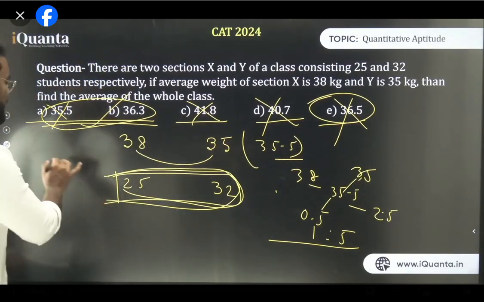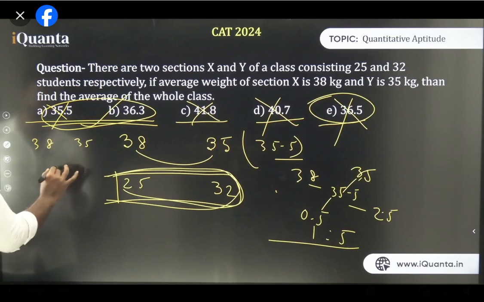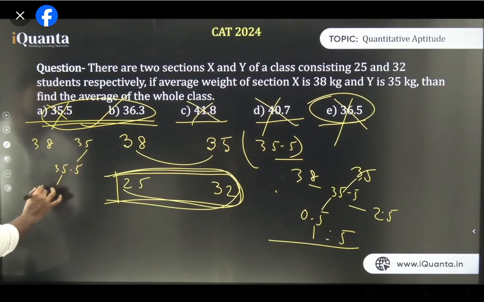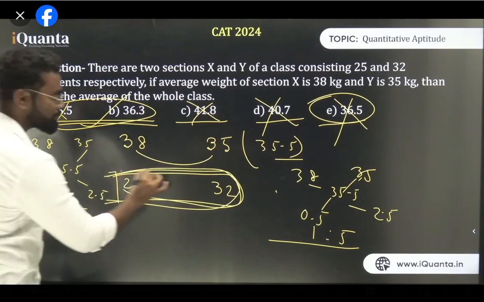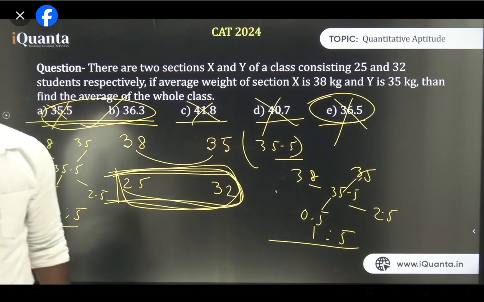How did we find the ratio? So think about 38 and 35. What is the average? 35.5. This is 0.5, this is 2.5. So what is the ratio? 1:5. But here, what is the question? 25:32. It is not 1:5.